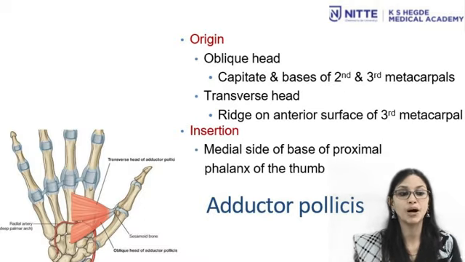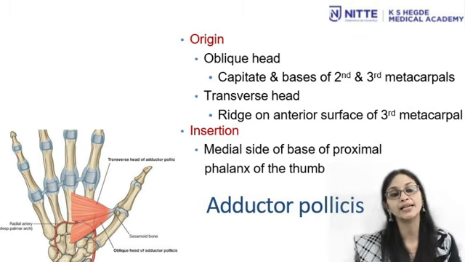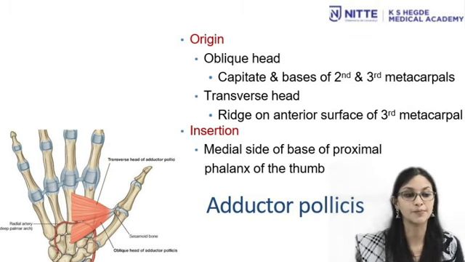Next, talking about the adductor pollicis. Adductor pollicis is supplied by deep branch of ulnar nerve. This muscle takes its origin as an oblique head and a transverse head. The oblique head takes its origin from capitate and bases of second and third metacarpal bone, whereas the transverse head takes its origin from the ridge on the anterior surface of third metacarpal bone.